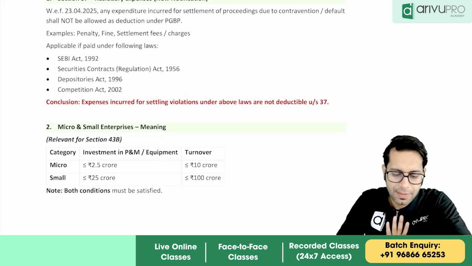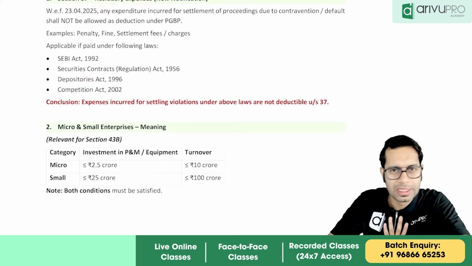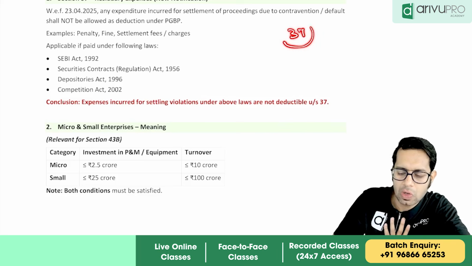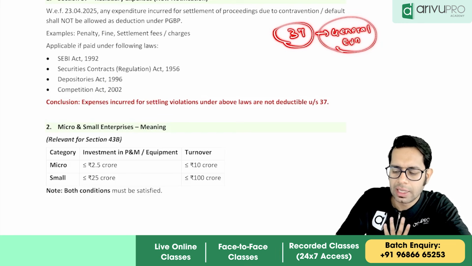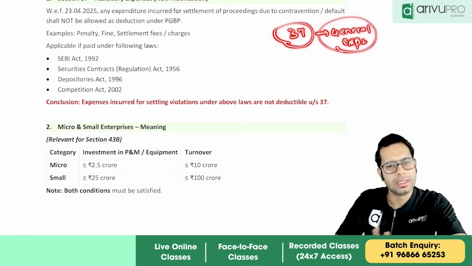Section 37 talks about residual expenses. If you remember, section 37 talks about general expenditure, or residual expenses. All the expenses which are not allowed anywhere else can be taken as deduction under section 37.